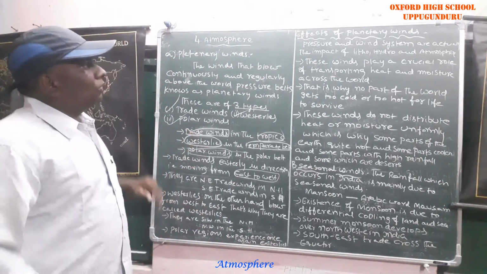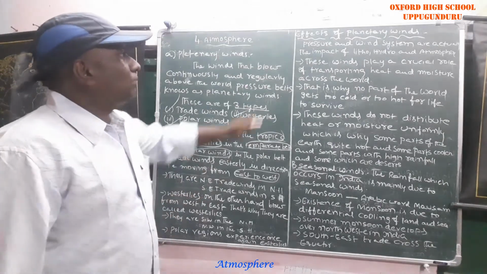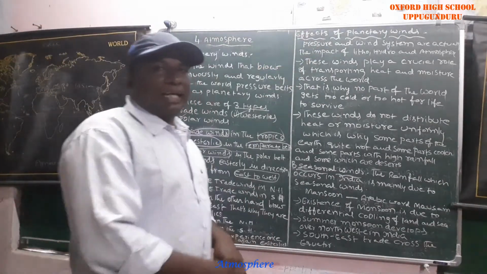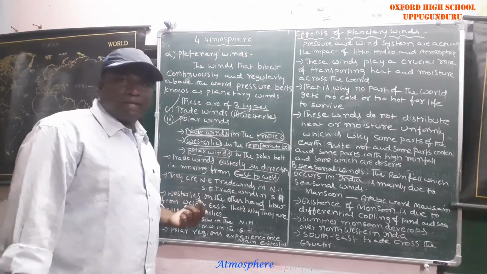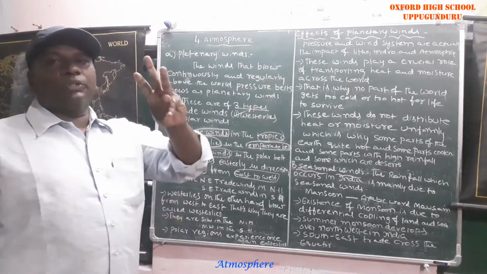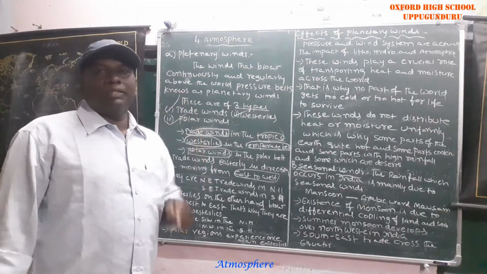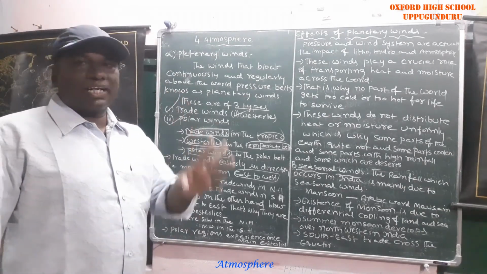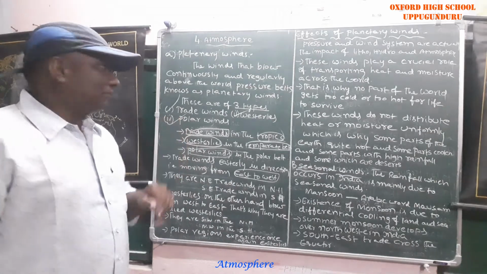Next, effects of planetary winds. Up to now, I have explained the classification of planetary winds into three types: number one, trade winds; number two, westerlies; number three, polar winds.